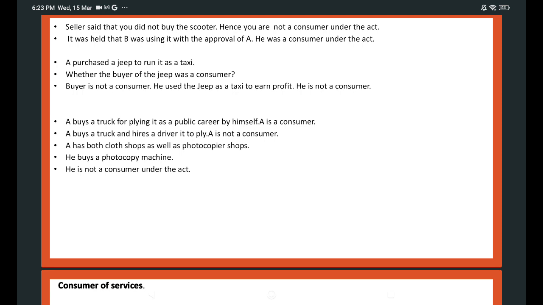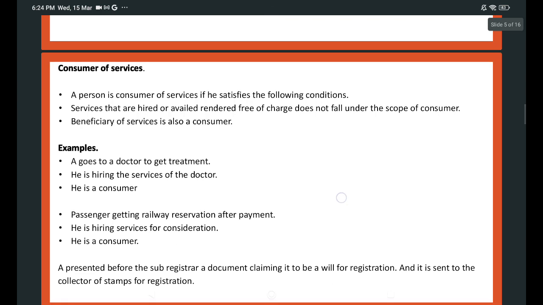Another example: A buys a truck for plying it as a public carrier by himself. He is a consumer. A buys a truck and hires a driver to ply it. He is not a consumer. A has cloth shops as well as photograph and photocopier shops. He buys photocopy machines. He is not a consumer under the Act.